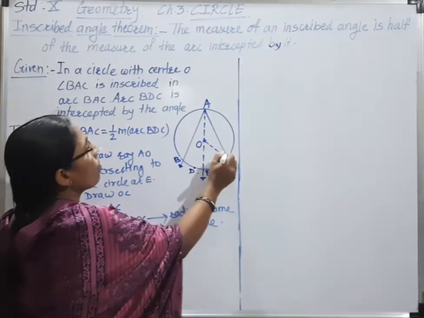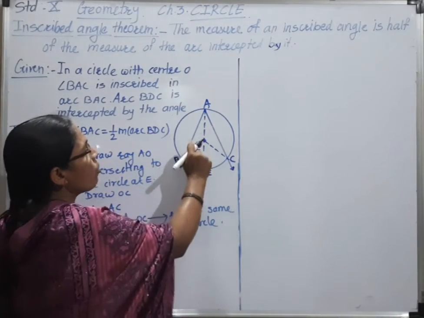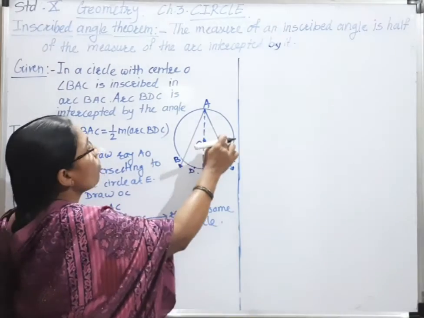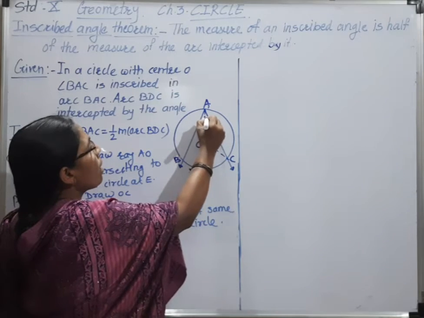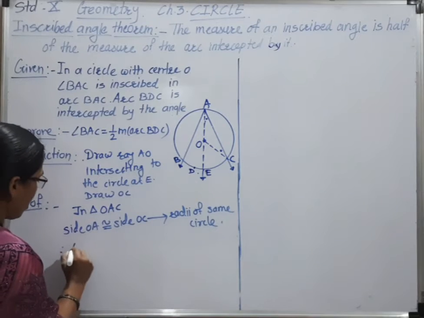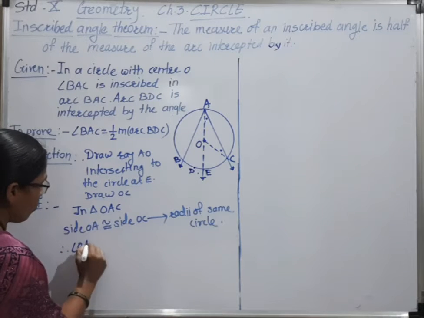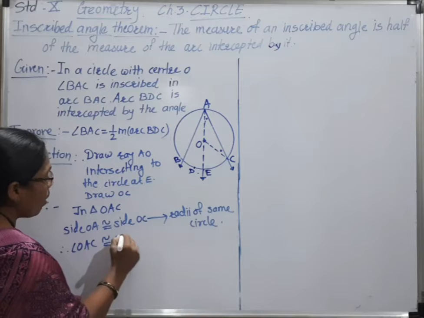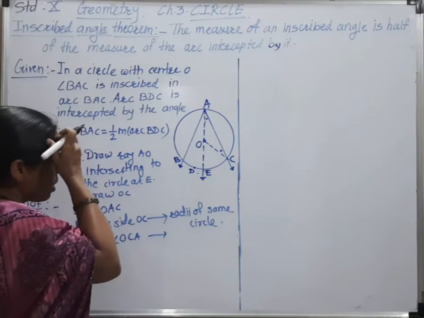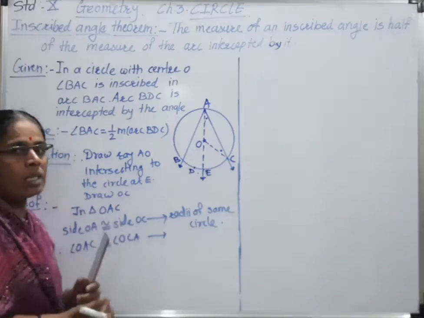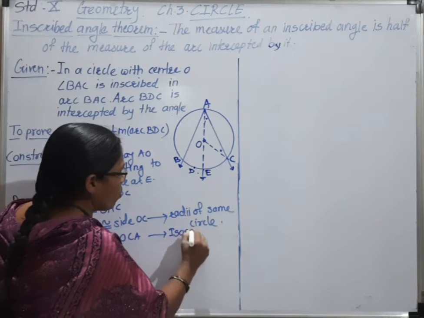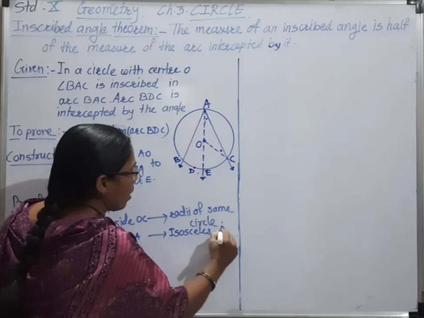So angle OAC is opposite to side OC, and angle OCA is opposite to side OA, so both angles are congruent. So angle OAC is congruent to angle OCA, and we write the reason: isosceles triangle theorem, or angles opposite to congruent sides. You can write any reason, both are the same, isosceles triangle theorem.